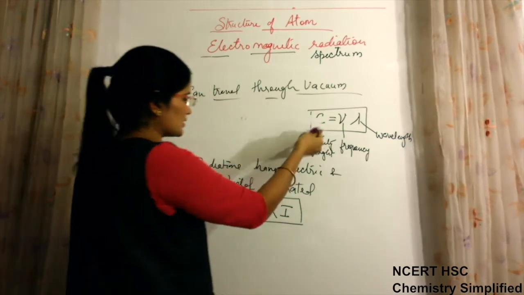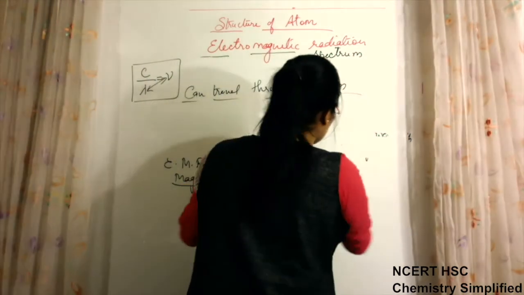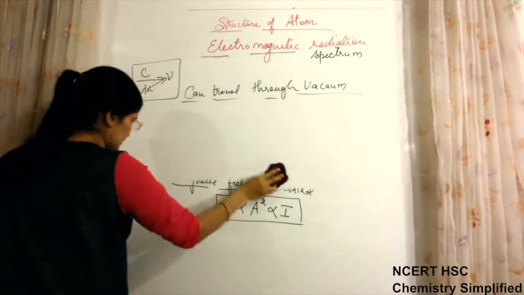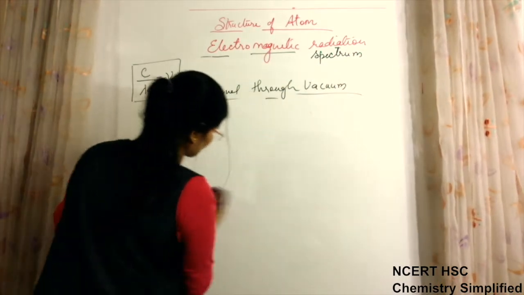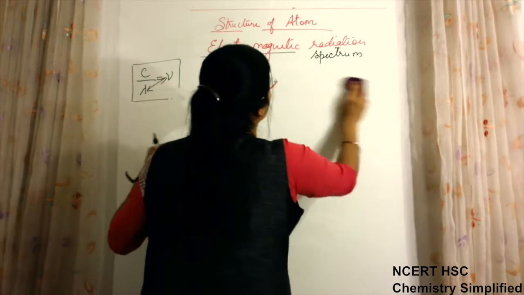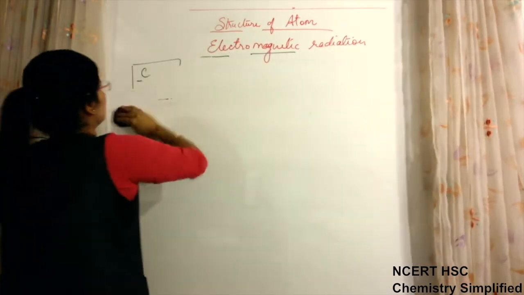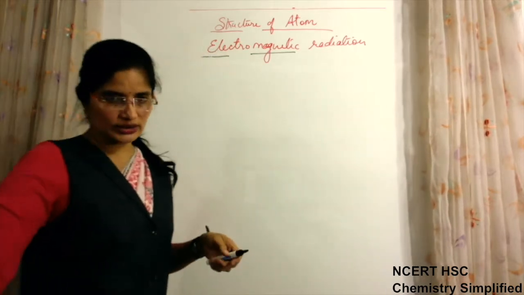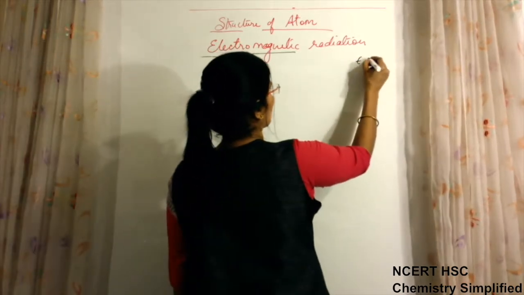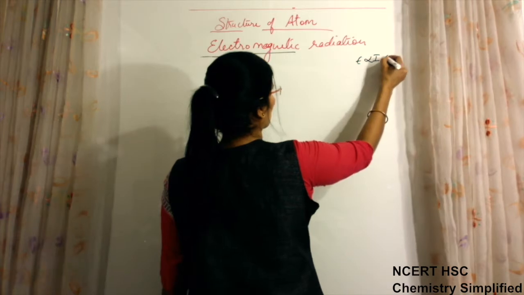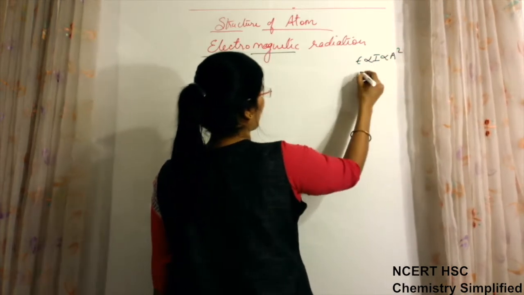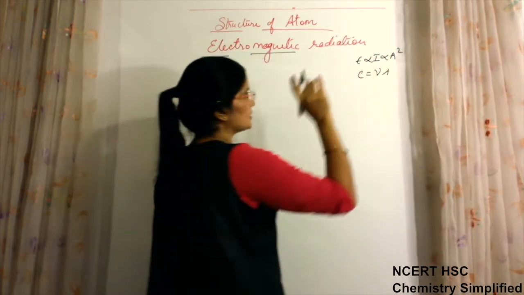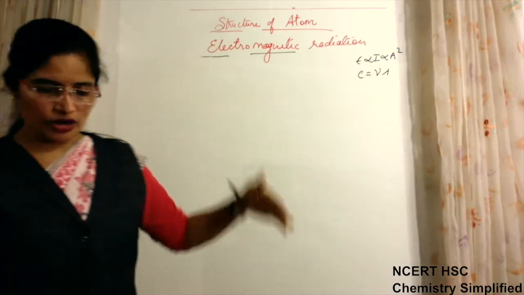Now, why for studying Bohr's model we have to study all this? It will be answered after a while. So these two things we will remember. What two things? E is actually proportional to intensity, or I had written amplitude square, and C is equal to nu lambda. This we will remember for further.